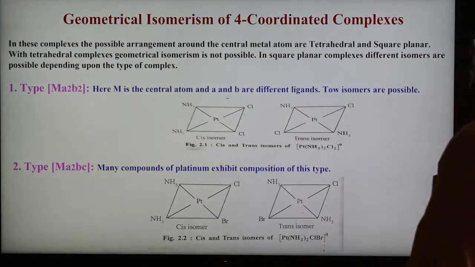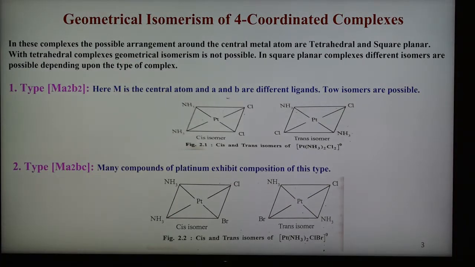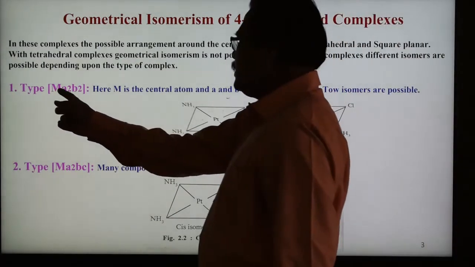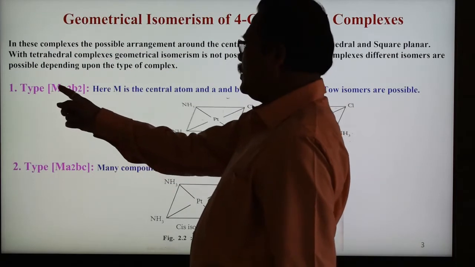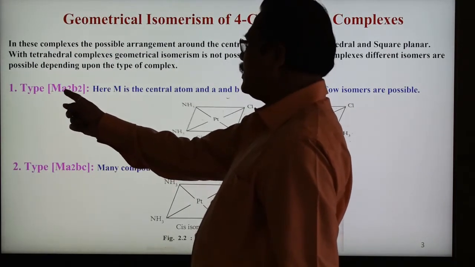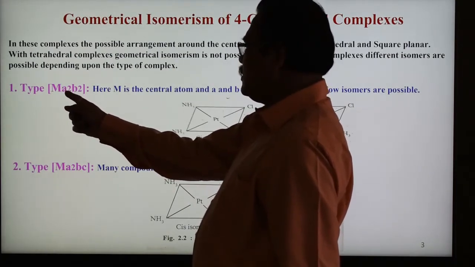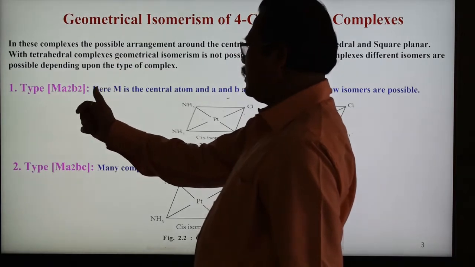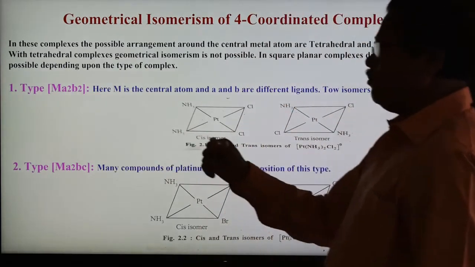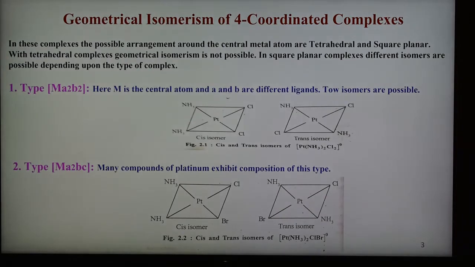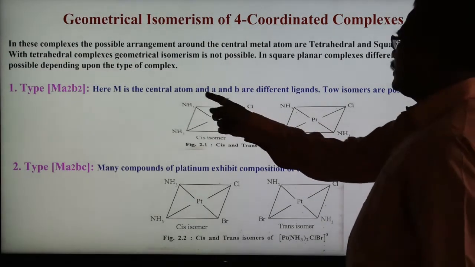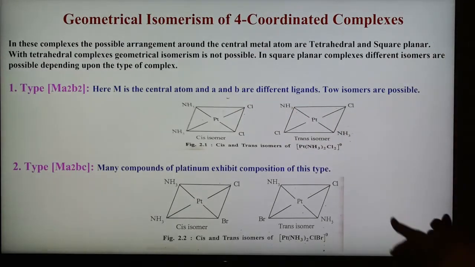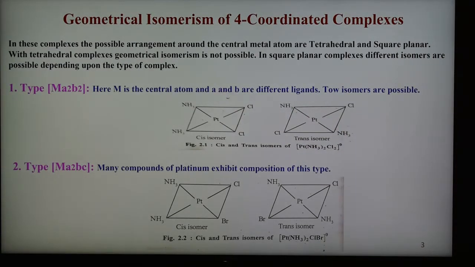So M is the central metal ion, A is one type of ligand, B is another type of ligand, and A and B are each 2 in number.